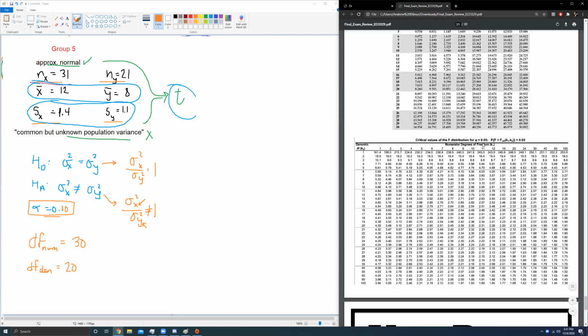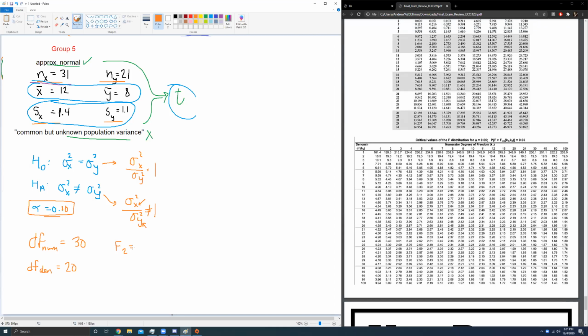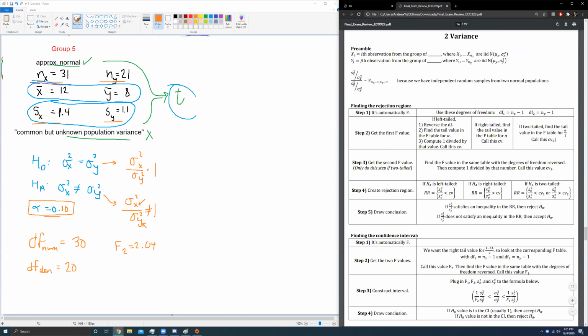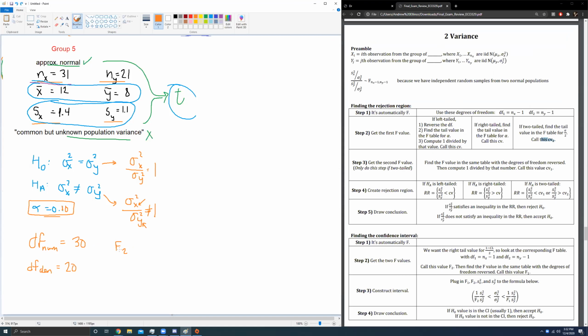Alpha equals 0.05. We have 30 degrees of freedom in the numerator, 20 degrees of freedom in the denominator. I'm going to skim over until I find that value, 2.04. So F2 is 2.04. I tell you to call it that in my cheat sheet. Call this, oh, sorry, don't call it F2, call it CV2. CV2 is 2.04. Step 3, by the way, you only need to do step 3 if this is a two-tailed test. If it's a left-tailed or right-tailed test, you can straight up skip step 3. Only do the step if the test is two-tailed.